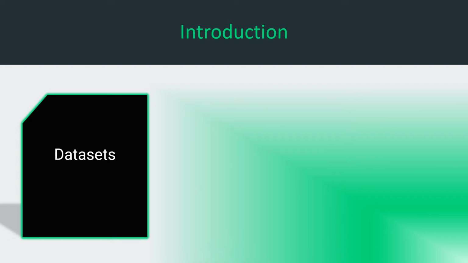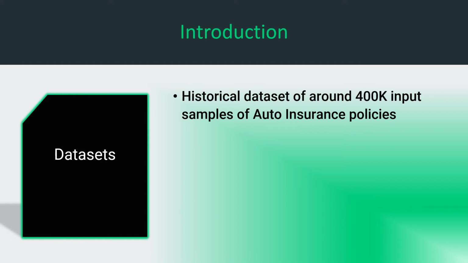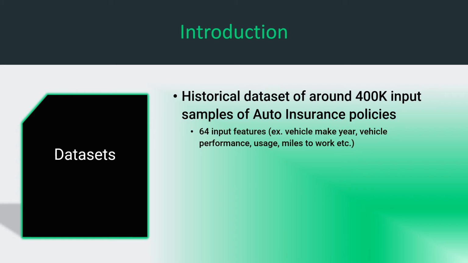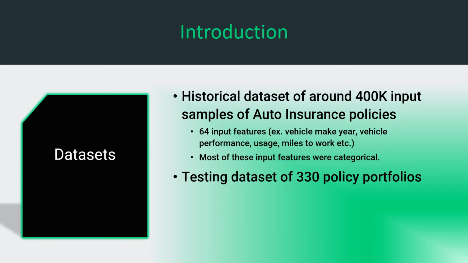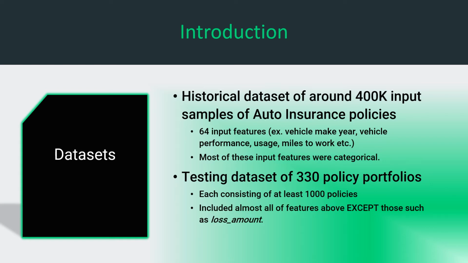Our project was provided two data sets for training and testing. Our training data set consisted of around 400,000 input samples of auto insurance policies. This data included 64 input features such as vehicle make year, vehicle performance, usage, miles to work, etc. Additionally, these features were categorical in nature for the most part. Our testing data set, however, consisted of 330 policy portfolios, with each portfolio containing at least 1,000 policies. These included the same features as above with the exception of loss amount among others.